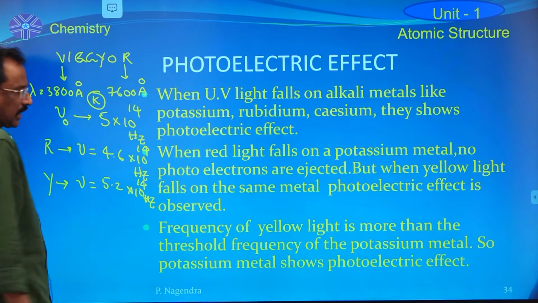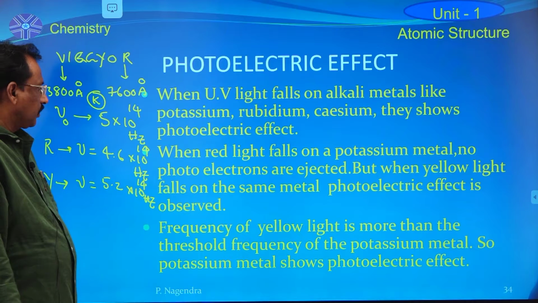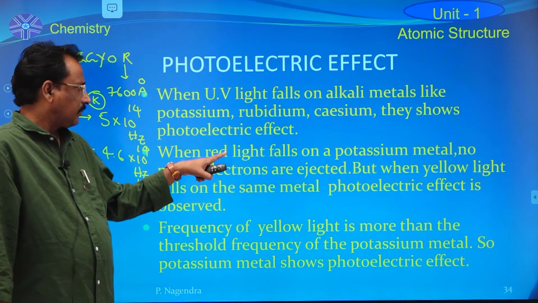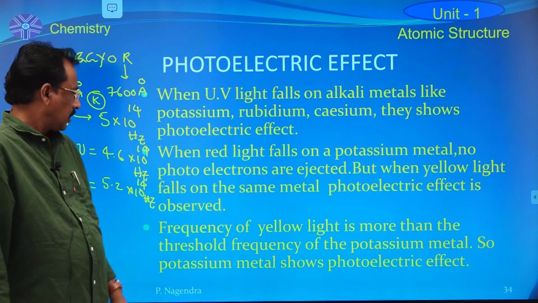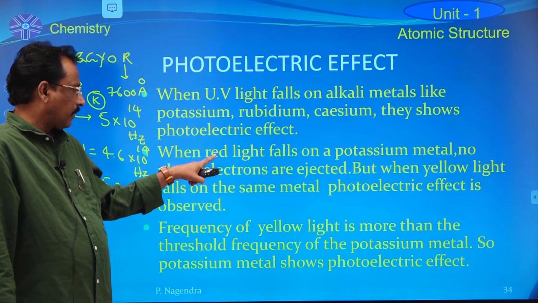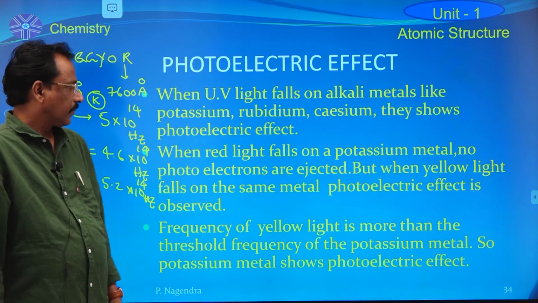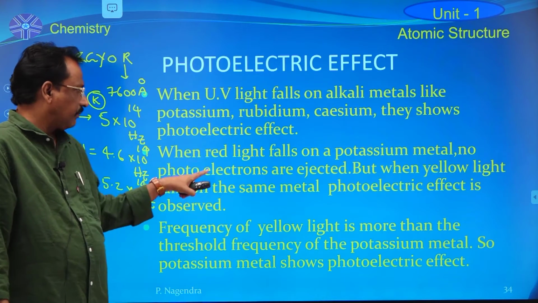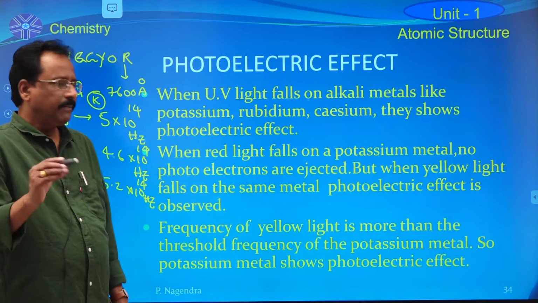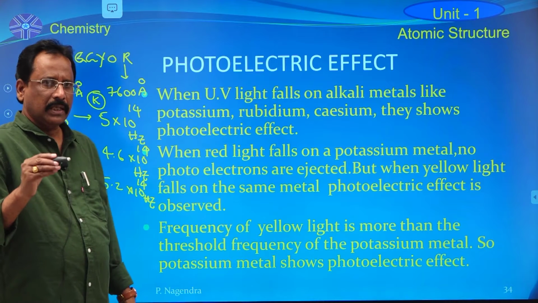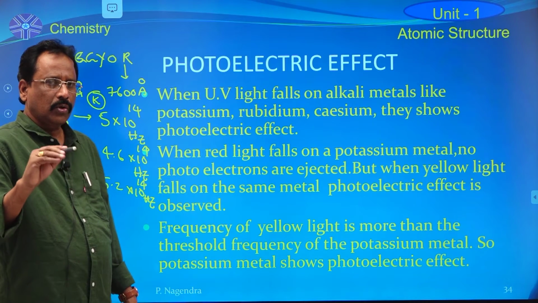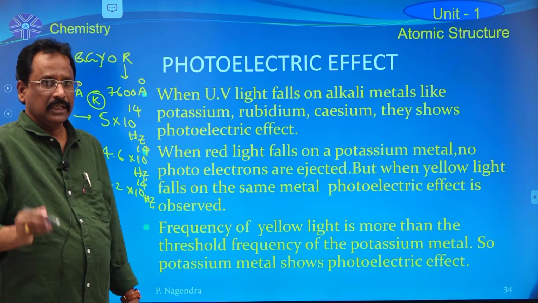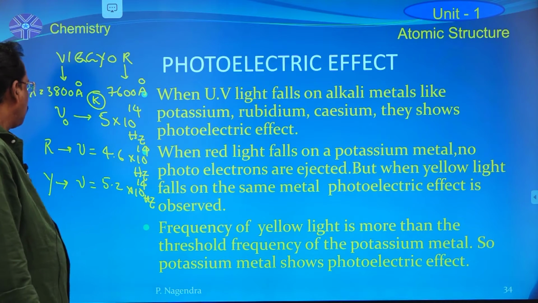Are you following or not? When red color falls on potassium metal, no photoelectric property is observed. And when yellow color light falls on the same metal, immediately that potassium metal exhibits the photoelectric effect property, because